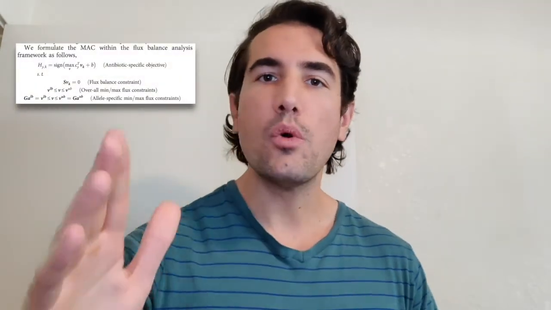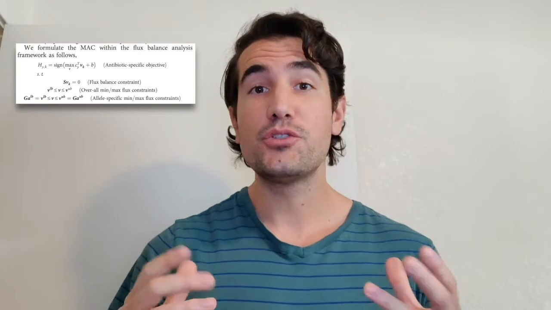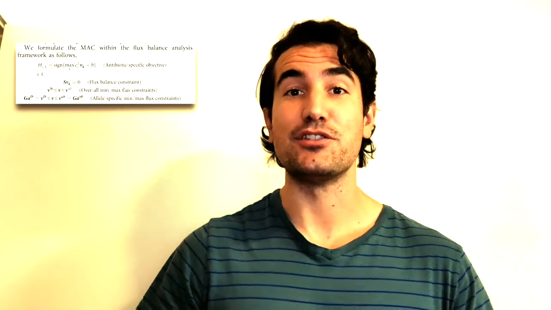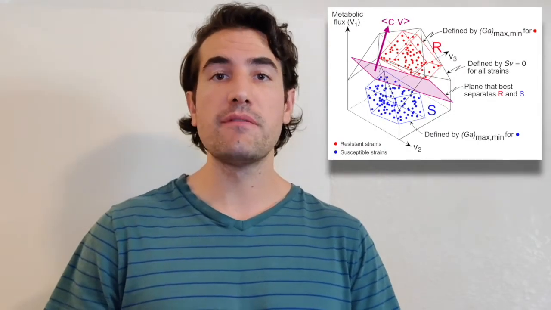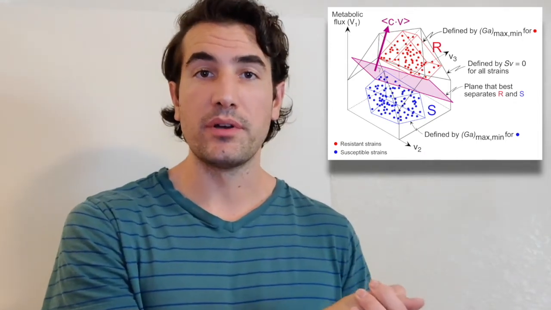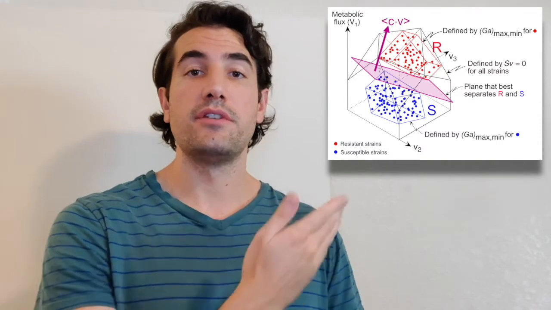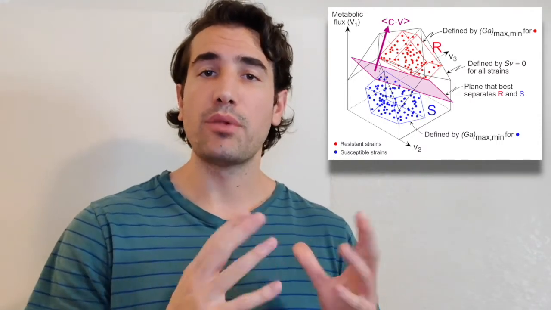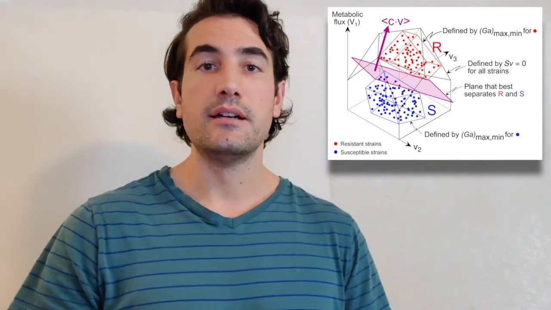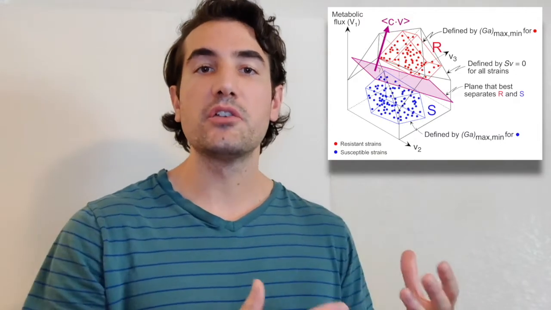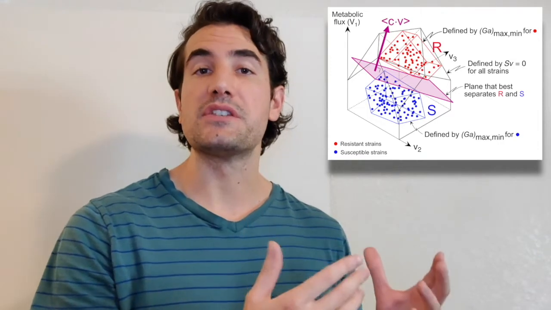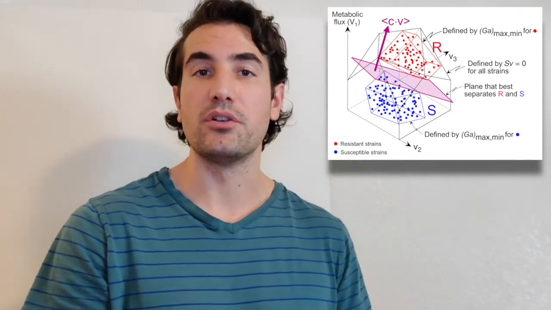So now for the method itself. We did what no one's done before. We used flux balance analysis as a machine learning classifier. Believe it. The metabolic allele classifier can be visualized similar to flux balance analysis as a polytope, where you can see in the figure to my left that the outer black polytope is the classical flux balance constraint, and the inner blue and red polytopes represent allele-specific constraints that constrain the resistant and susceptible Mycobacterium tuberculosis strains.